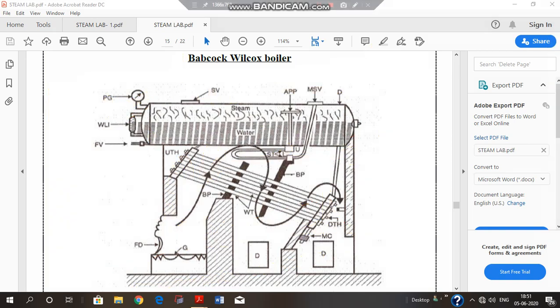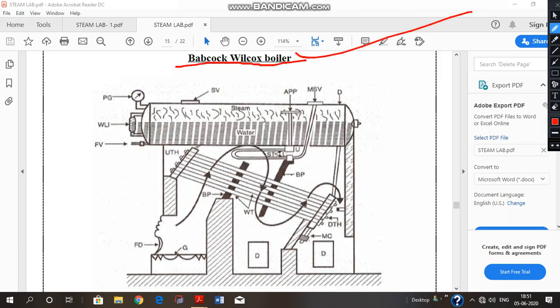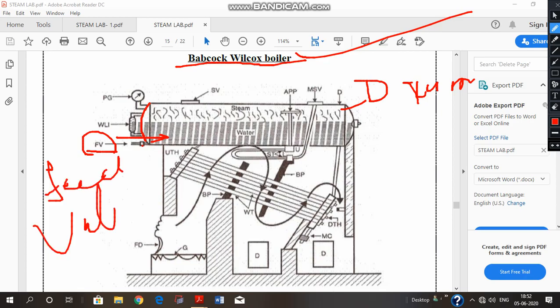Now, after that, we move to the basic construction of a water tube boiler. We are going to study the Babcock and Wilcox boiler. It is a water tube type of boiler. First of all, we are going to describe its construction. This is a drum, and this drum is used as a container where water is filled up. Water enters the drum by means of this opening, which is called the feed valve. The feed valve is used to provide entry to the feed water inside the drum.